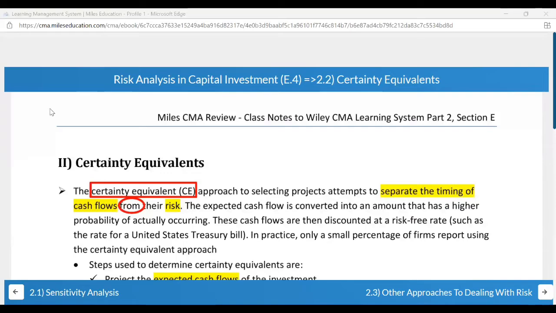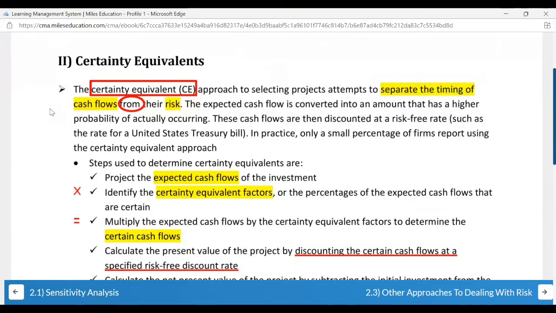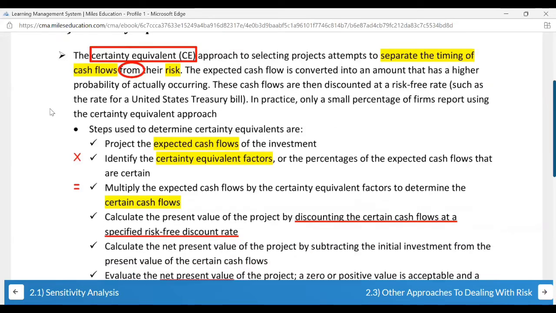Moving on to certainty equivalent. The certainty equivalent approach to selecting projects attempts to separate the timing of cash flows from their risk. How to do that? First, we'll read the steps and then we'll move on to the definition.